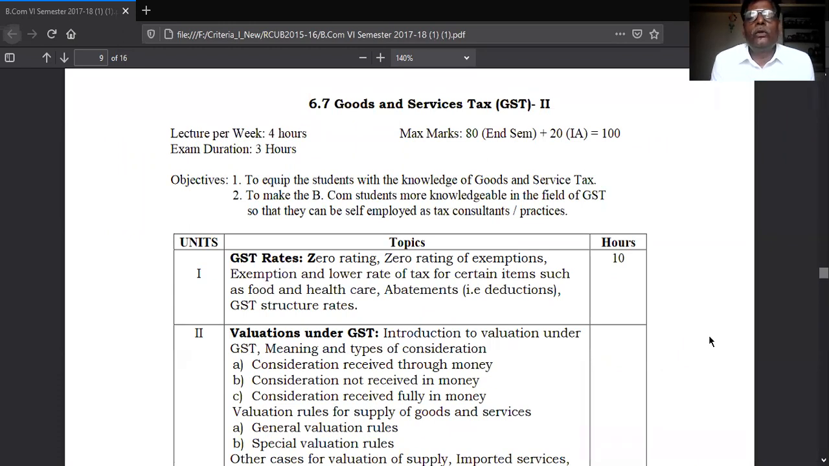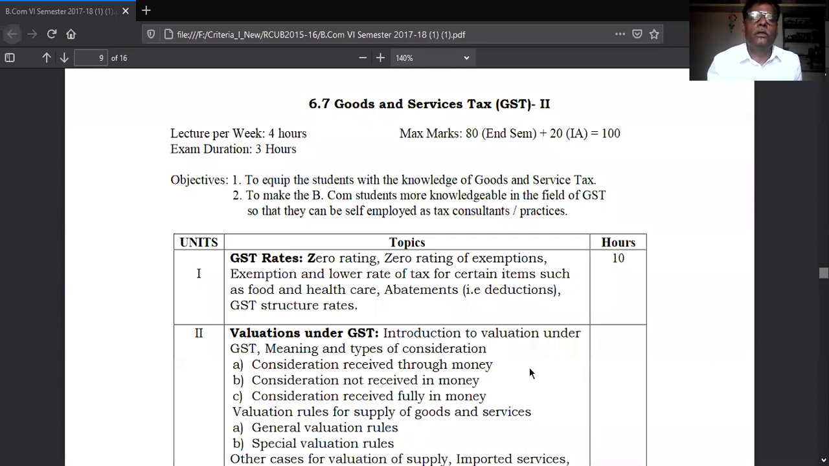And this is also linked with the fifth semester. Whatever you studied in the fifth semester is useful to solve the problems related to the Goods and Service Tax of this sixth semester. Okay, so you remember the Goods and Service Tax you studied in the fifth semester, and I'll take this Goods and Service Tax for this semester.